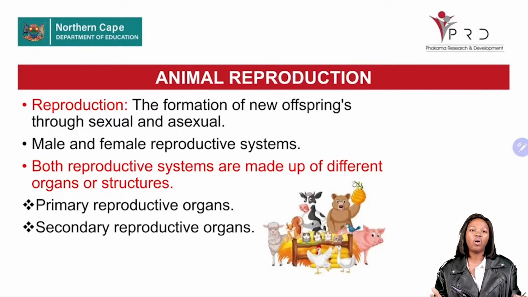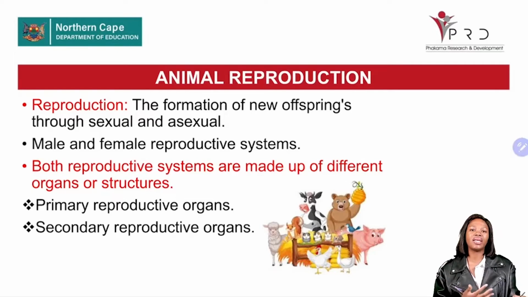Before I begin, please take note that question 4 is out of 35 marks, and all the content based on reproduction is covered in question 4.